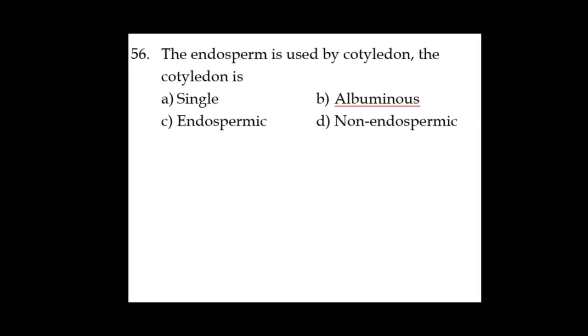Next, question number 56. The endosperm is used by the cotyledon. This endosperm is the nutritive tissue that is used by the plants, and when this nutritive tissue is used up by the plants, what is it called? Here we call such type of seeds non-endospermic, because if the cotyledon consumes all the endosperm, then we call it a non-endospermic plant.